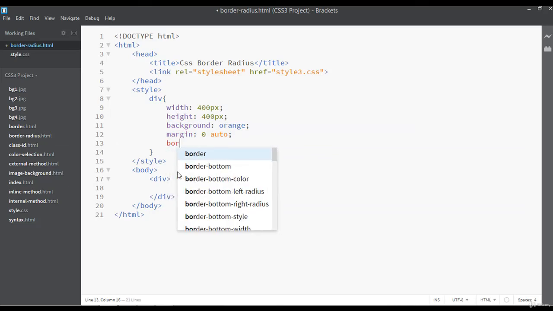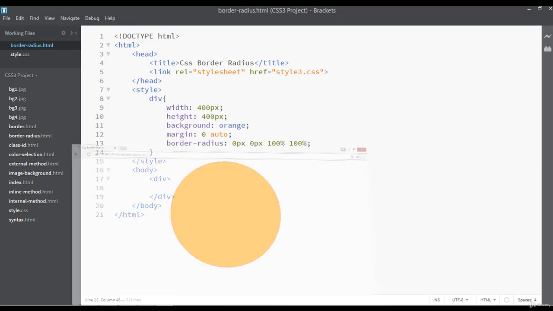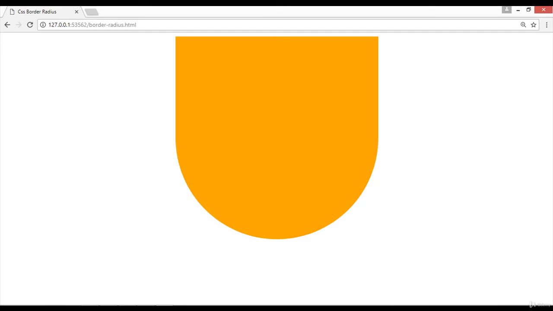Once again, border-radius: you can say 0 pixel from the bottom, 0 pixel from the top, something like this. 100%, then 100% from the fourth side. You can apply. Now we can refresh. So this is a different shape.